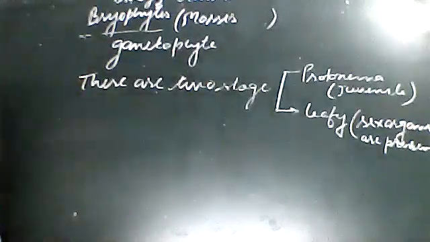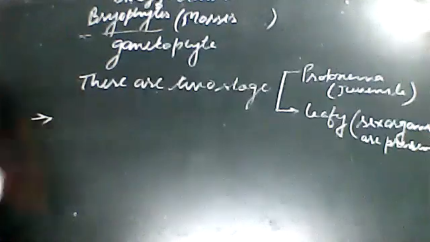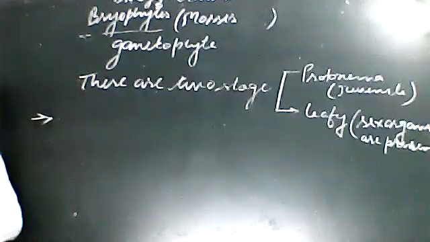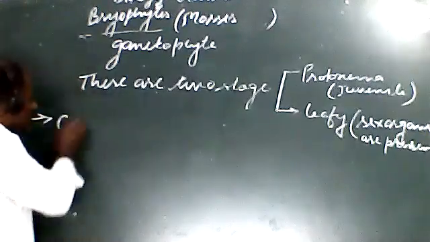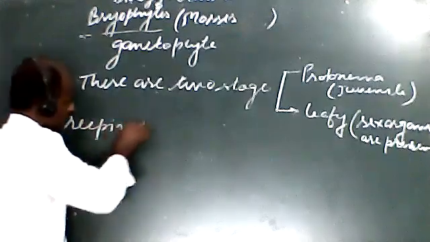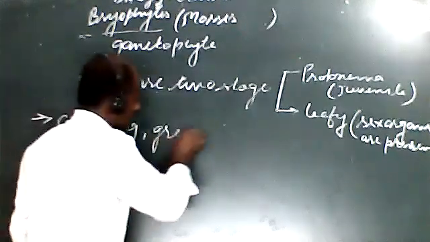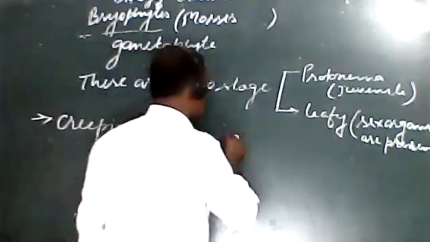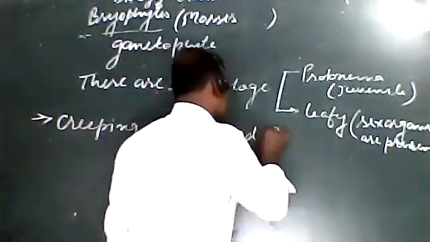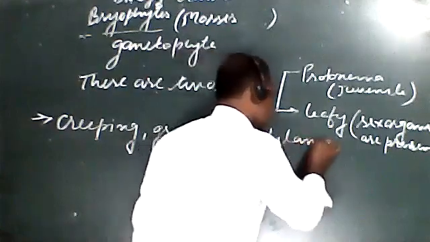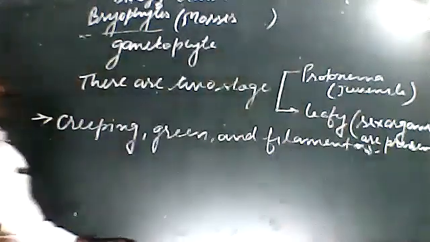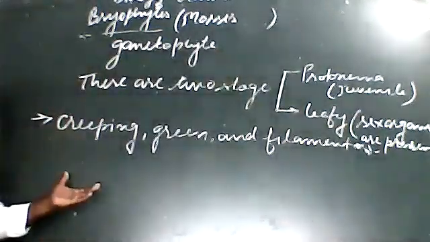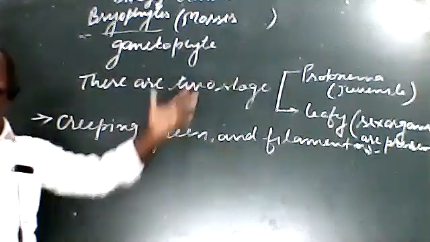Let us see, students. The plant body is creeping, green, branched, and filamentous.